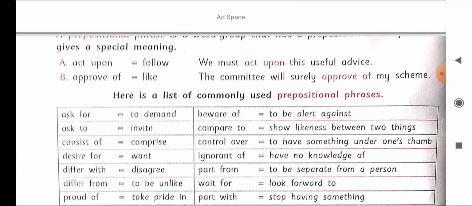Here is a list of commonly used prepositional phrases. Ask for, to demand; ask to, invite; consist of, comprise; desire for, want; differ with, disagree; differ from, to be unlike; proud of, take pride in; beware of, to be alert against; compare to, show likeness between two things; control over, to have something under one's thumb; ignorant of, have no knowledge of; part from, to be separate from a person; wait for, look forward to; part with, stop having something.